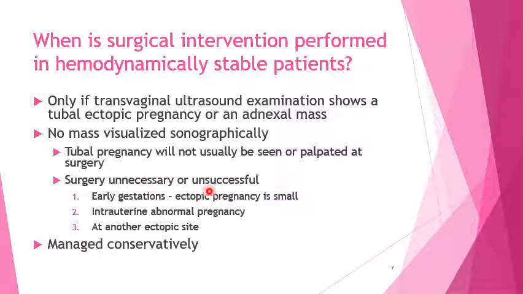Such a clinical scenario may occur in three clinical situations. 1. In early gestations, when the ectopic pregnancy is small. And 2. The pregnancy is actually intrauterine but abnormal. Or 3. When the ectopic is at another site, that is, not in the tube but somewhere else.